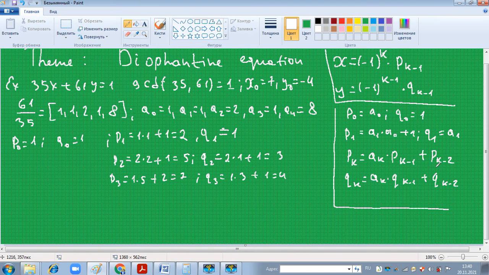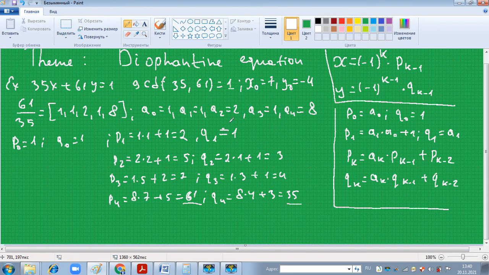Next, p sub 4 equals 8 times 7 plus 5 equals 61, and q sub 4 equals 8 times 4 plus 3 equals 35. It is correct because we get 61 over 35.